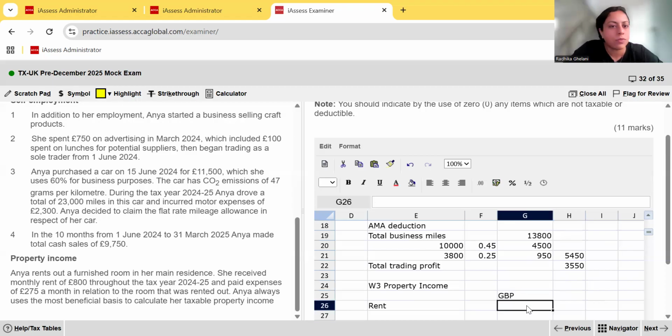Okay, rent received. They've told us that she receives how much rent? She receives a monthly rent of 800. So that is equal to 800 times... did she start her property business at the start of the year? Yes, she received that throughout the tax year, so times 12 months, okay?